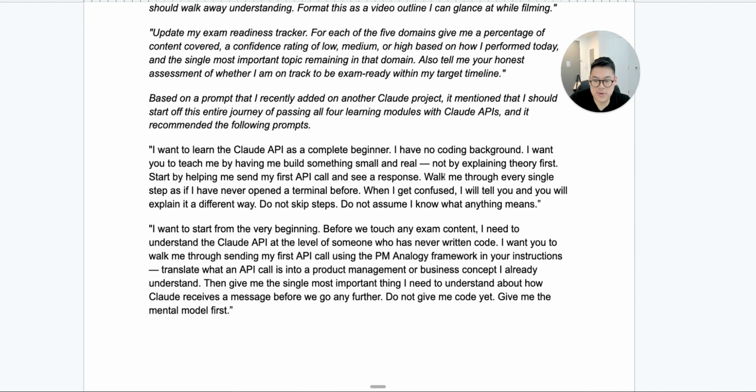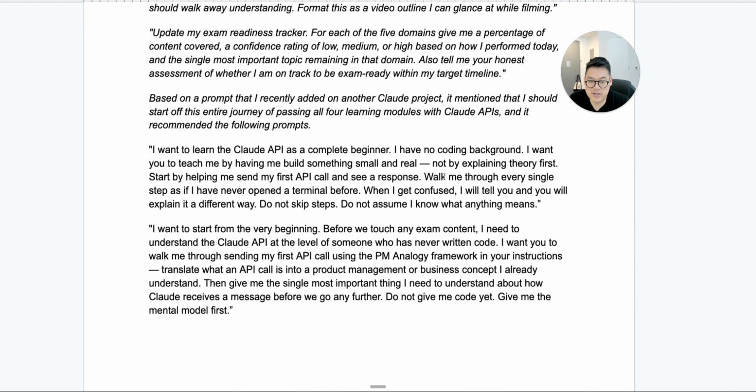I want you to teach me by having me build something small and real, not by explaining theory first. Start by helping me send my first API call and see a response. Walk me through every single step as if I've never opened a terminal before. When I get confused, I will tell you, you will explain it in a different way. Do not skip steps. Do not assume I know what anything means. I want to start from the very beginning.